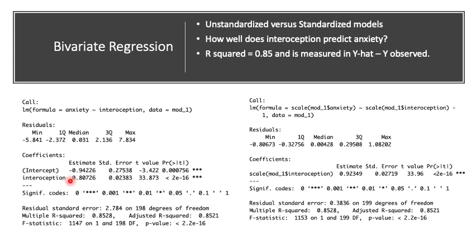Down below is the rise over run, or our betas, or our coefficient of determination. This tells us how much increase we expect in y for every increase in x. So it tells us how much the variance of y can be explained by x. And that's at 0.8, which is a pretty strong slope of our line. Similarly, down below is our r squared, that is just our y predicted minus our y observed, and that's 0.85. So that shows a strong multiple r squared, which when adding more predictors might be a concern because the r squared between the bivariate, just one predictor, and our outcome is high.